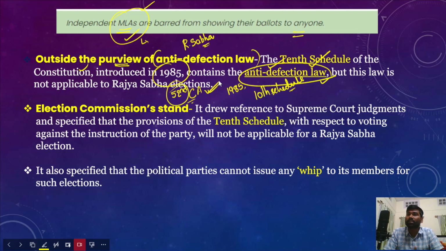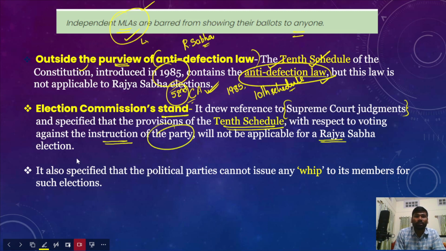So this is another major issue with respect to the Rajya Sabha elections. What was the Election Commission's stand? Earlier there were Supreme Court pronouncements with respect to the Rajya Sabha elections, which said that the provisions of the 10th Schedule with respect to voting against the instruction of any party will not be applicable for the Rajya Sabha elections. So the Election Commission's stand was that the provisions of the 10th Schedule will not be applicable for the Rajya Sabha elections.